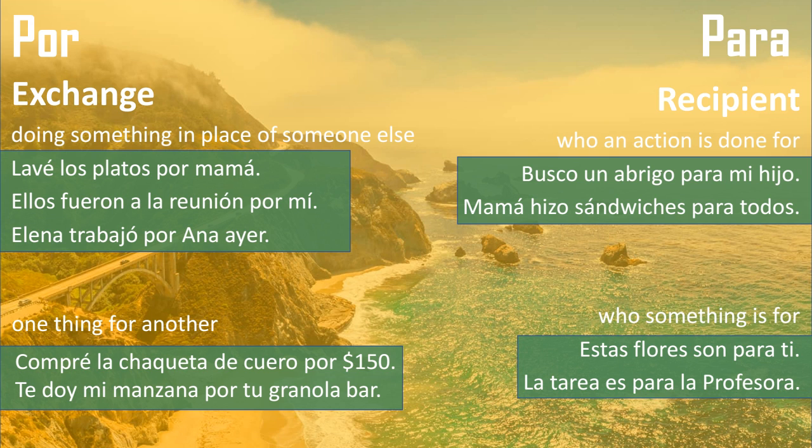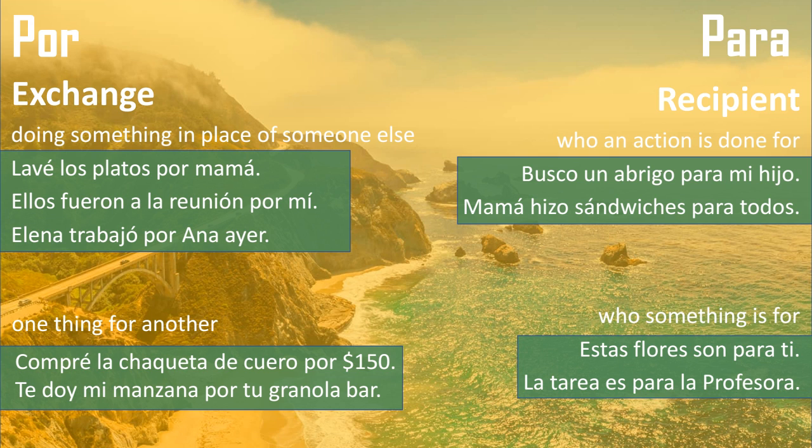So here's some examples when an action is done for someone as a gift. So it's not necessarily that you did this action in their place. You just went out and did this thing for them. So busco un abrigo para mi hijo. I looked for a coat for my son. Mama hizo sándwiches para todos. Mother made sandwiches for everyone.